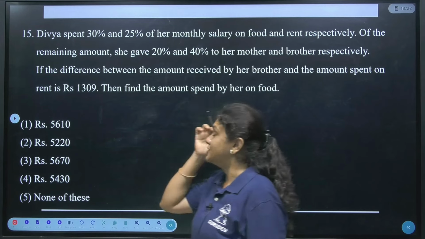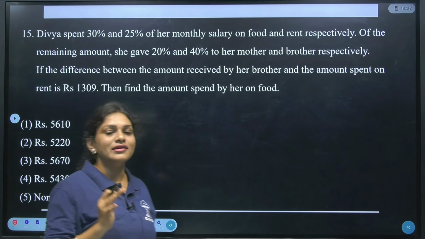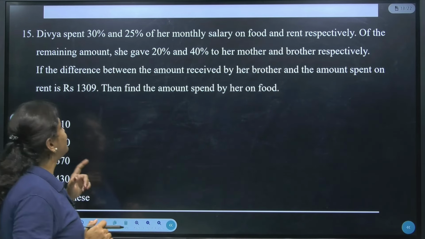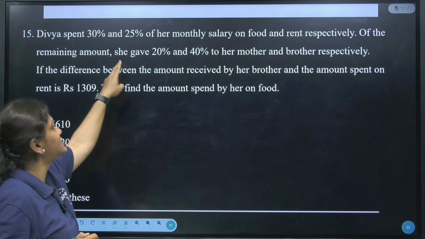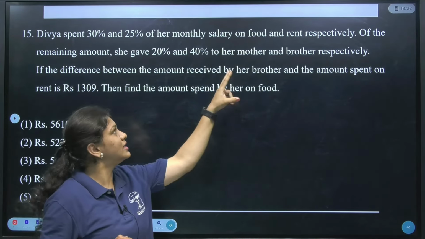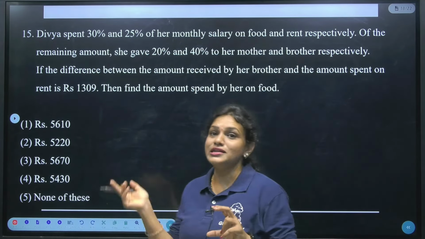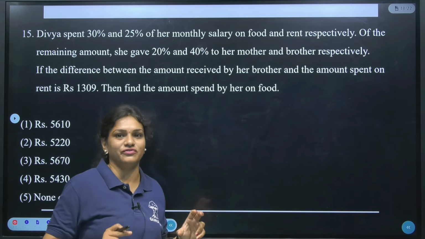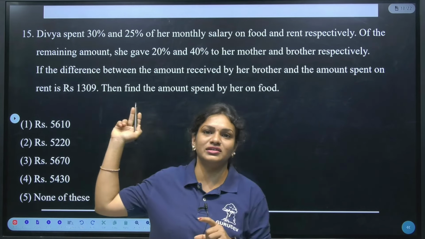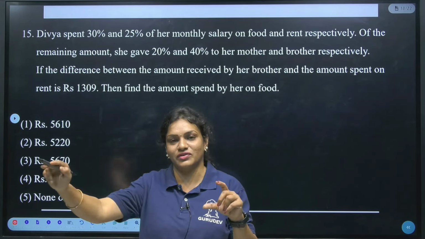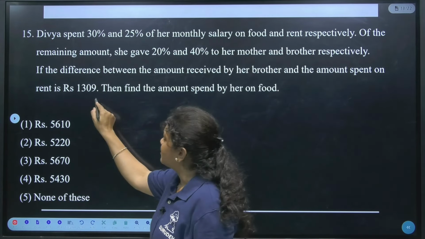This is also one of the important questions they ask in all the competitive exams, guys. Just try to understand this concept. What they are saying in this question: Divya spent 30% and 25% of her monthly salary on food and rent respectively. Now try to understand here. In the previous question, which is question number 14, the remaining amount was given, right? Because of that reason, I used that initial value and successfully did whatever was happening. But in this question, what they are saying,